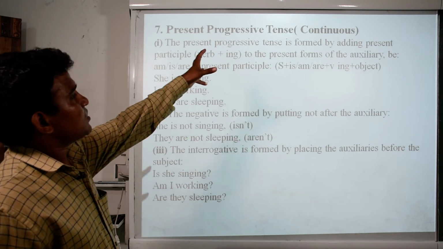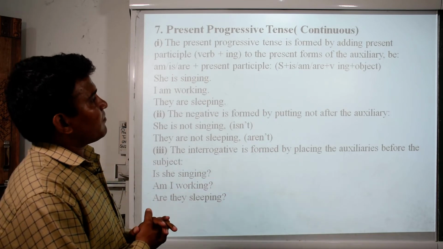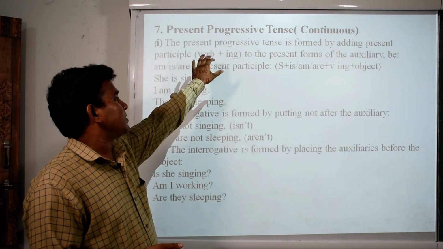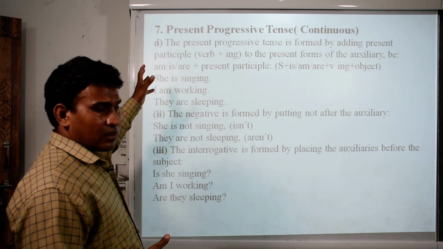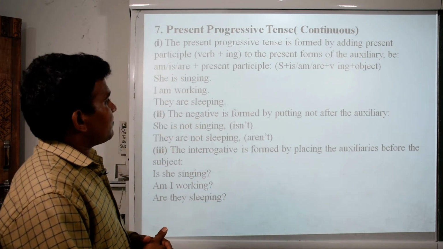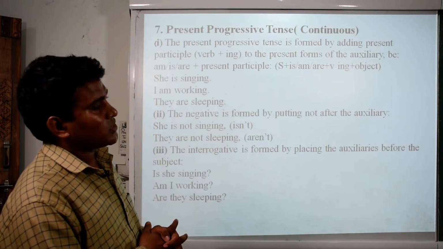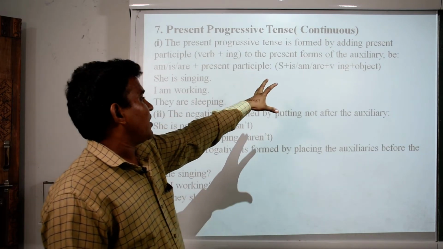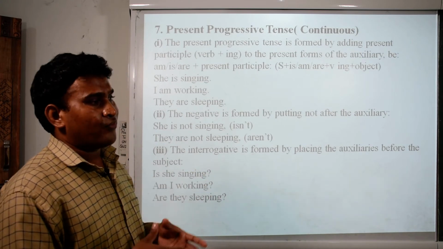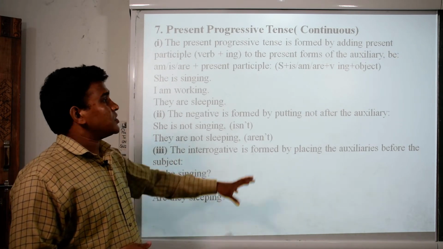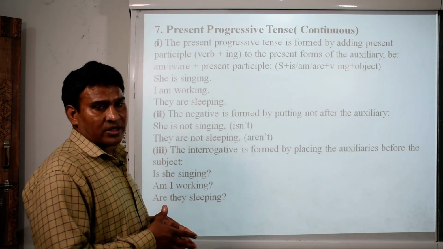The present progressive tense, or continuous. The present progressive tense is formed by adding the present participle, that is, the verb plus ing, to the present forms of the auxiliary be: am, is, are. The formula is subject plus is, am, or are, plus verb plus ing, plus object. If you struggle or find difficulty forming any sentence in the present continuous, you just need to apply this formula. The sentence will be ready.